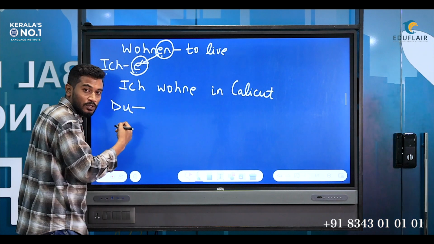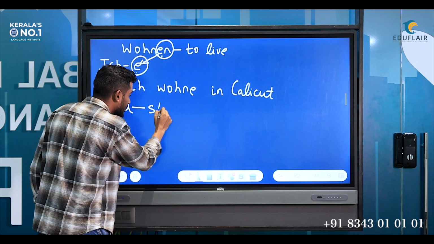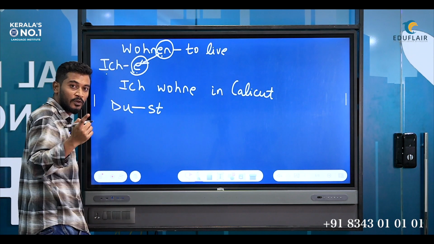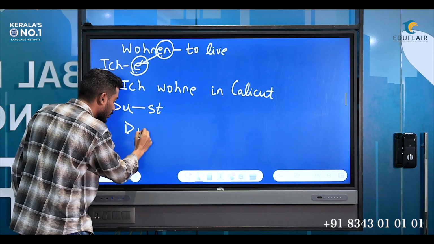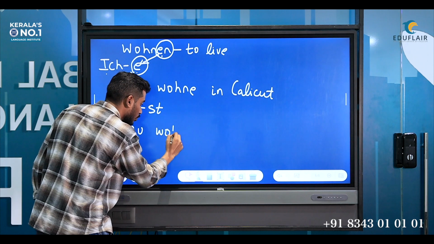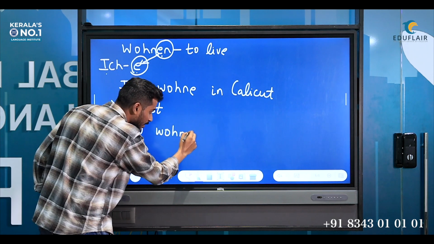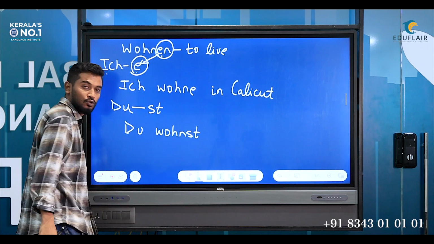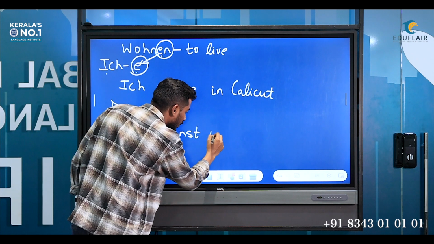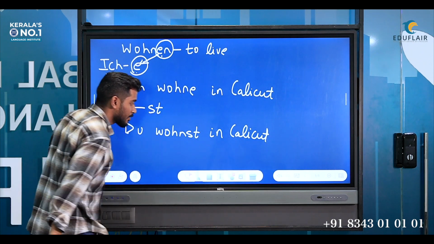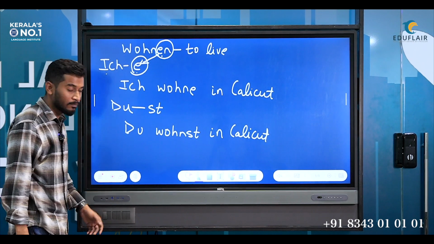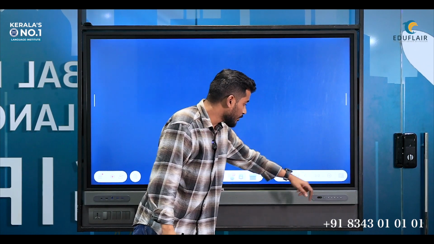Du, and the ending we have with du is st. So once again, we conjugate the verb. We remove the en and we put st. Du wohnst, the rest of the things will remain the same, in Calicut.